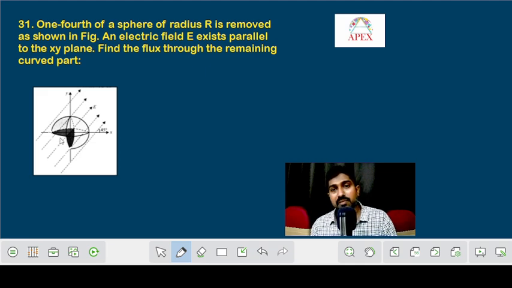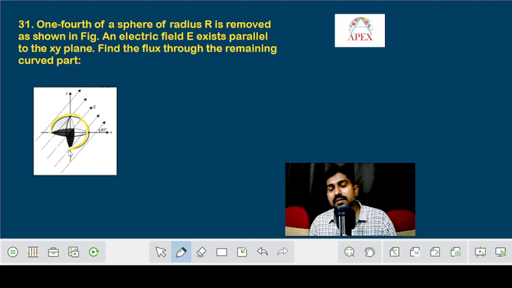Then an electric field E exists parallel to the xy plane. Electric field direction is also given, which is making an angle of 45 degrees with the x axis, and of course it will make 45 degrees with the y axis also. Then find the flux through the remaining curved part.